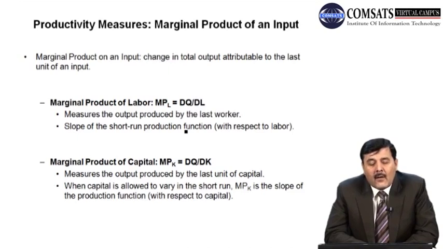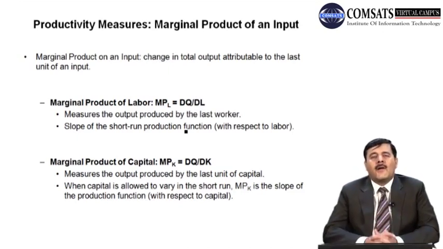Marginal product of an input is equal to, it is the change in total output attributable to the last unit of an input, right? So marginal product is the change in total product due to one additional unit of input, right.